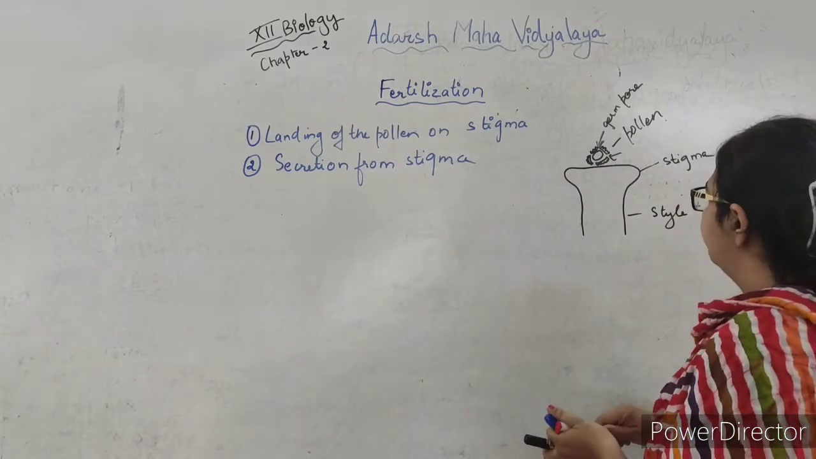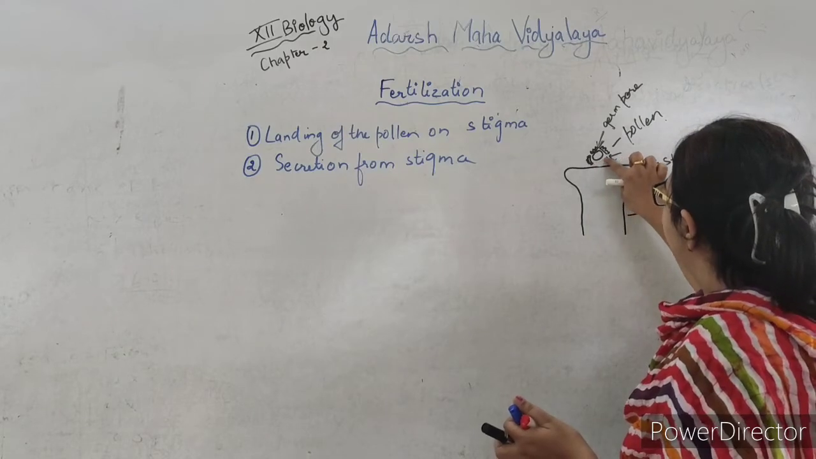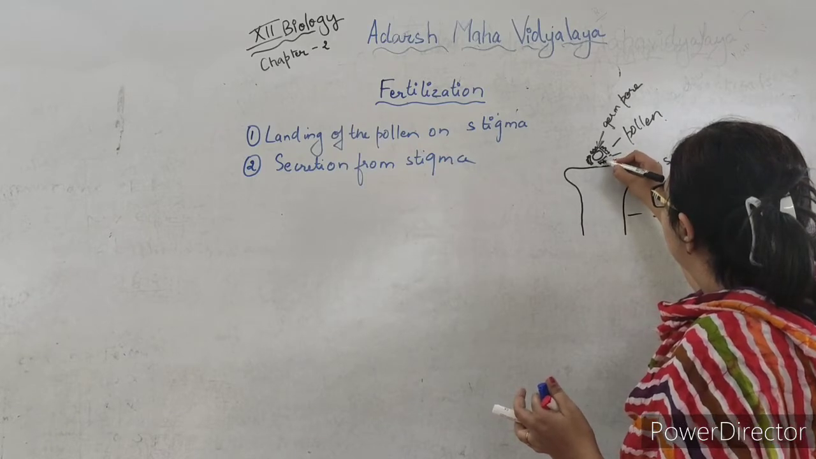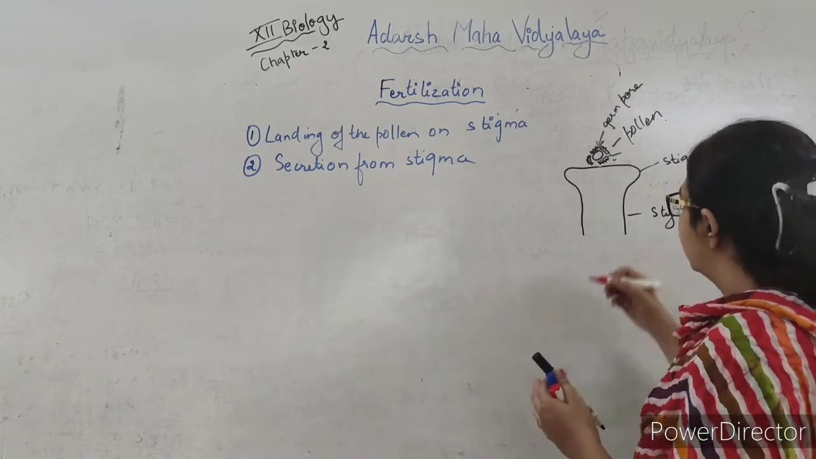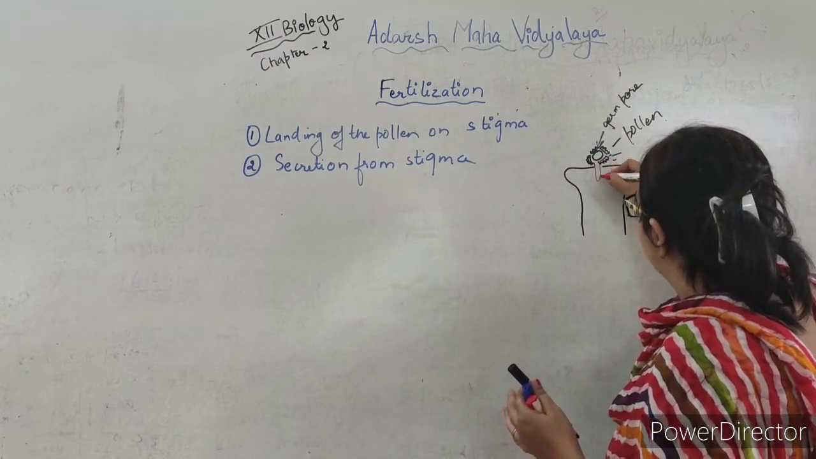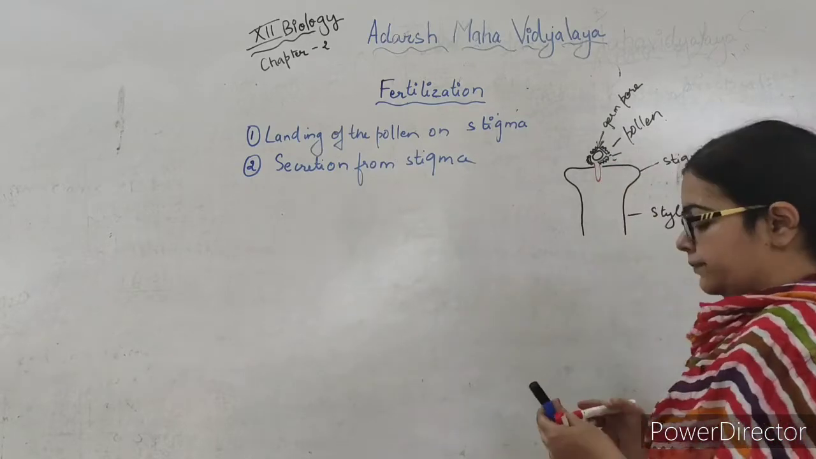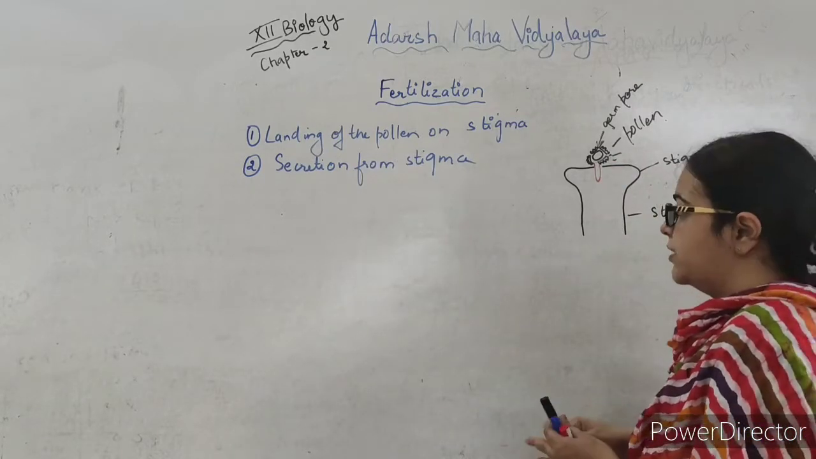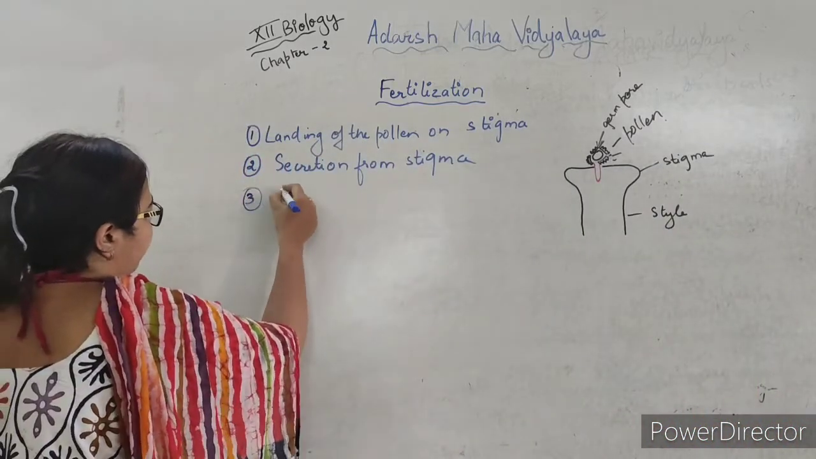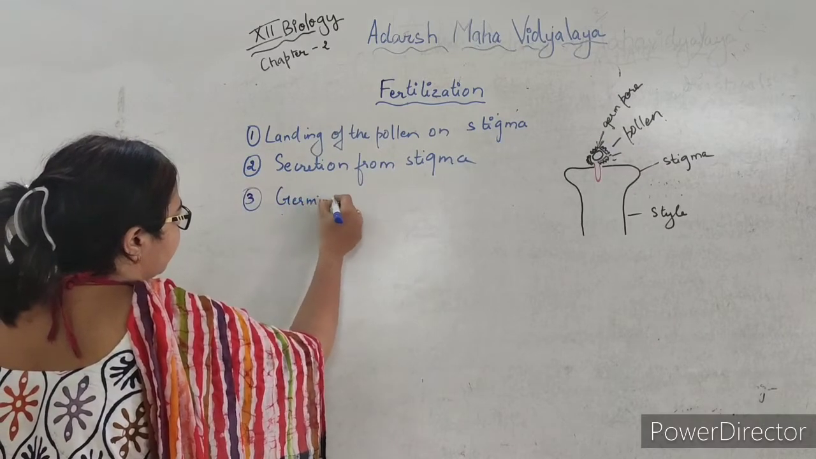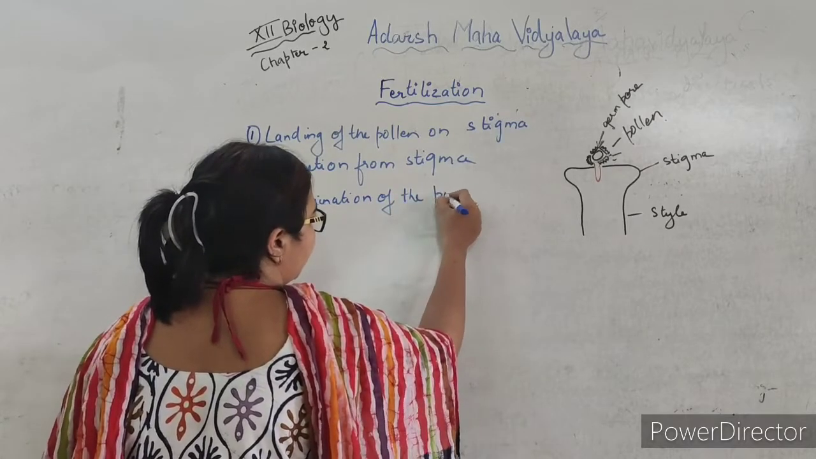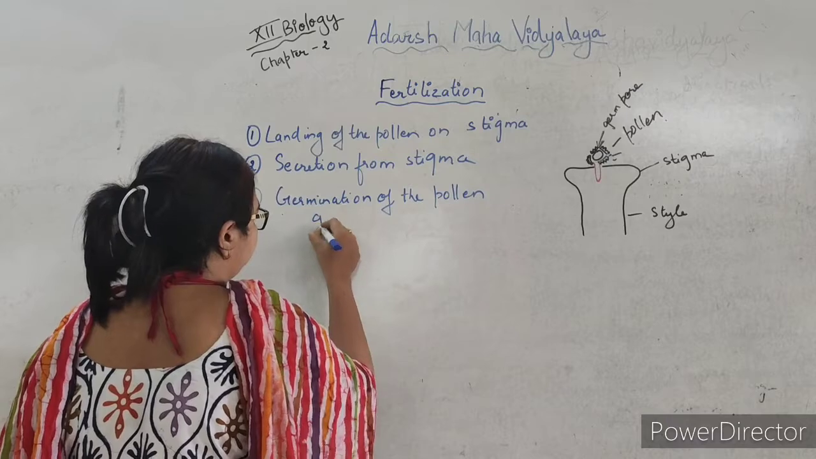Now we will draw that tube. So by absorbing the secretion from the stigma, a tube like structure will be formed, and this tube is nothing but the pollen tube. So we will say that the third step is the germination of the pollen grain.